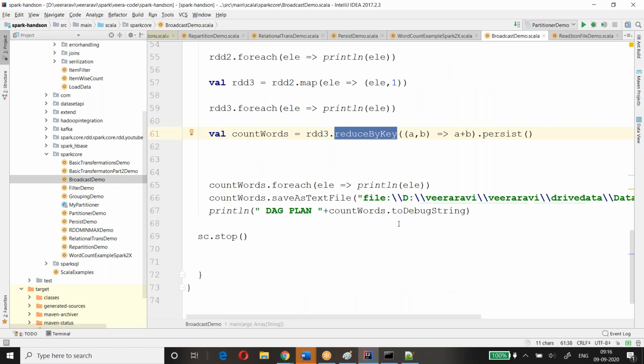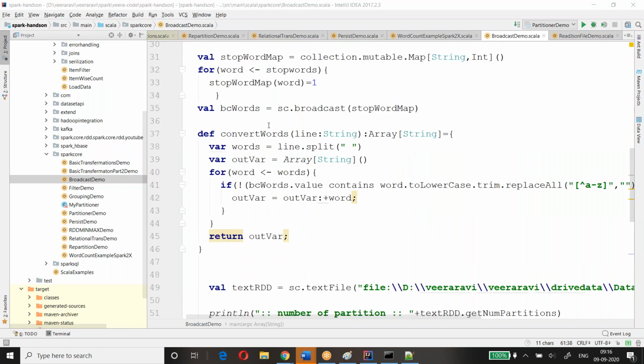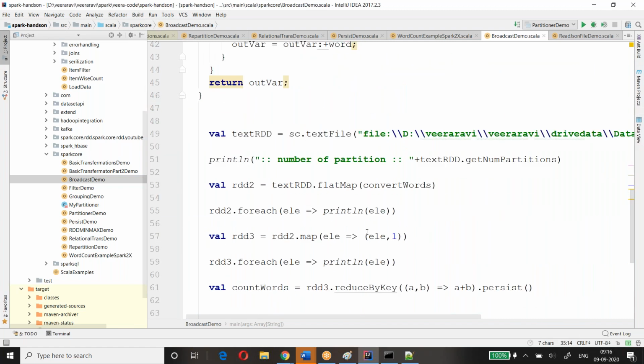This is clear? Any questions? So this is how we use the broadcast. Now what happened when I did the broadcast? This broadcast is available with every task.